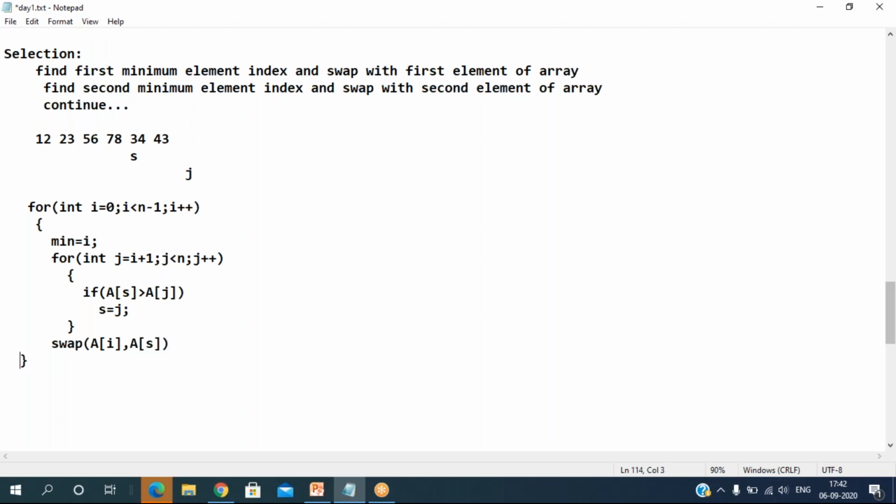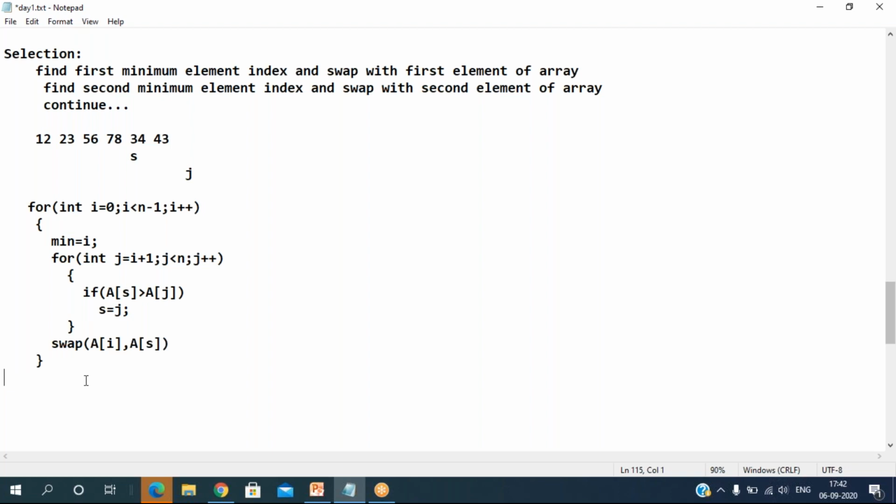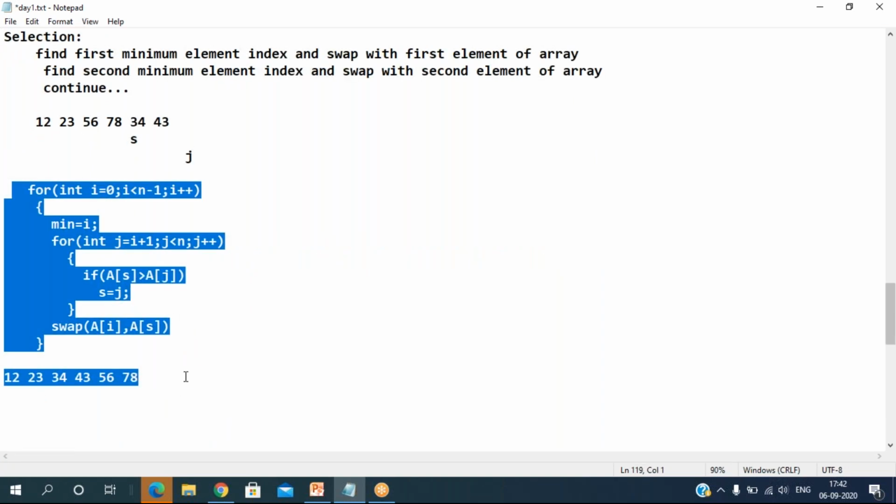End of this. This is actually your logic to arrange the elements in sorted order, but the elements will get sorted in ascending order. Whatever logic we have given here, if I give the input, this logic will produce the output 12, 23, 34, 43, 56, 78. But what is the question I gave? You need to arrange the elements in a descending order, not in ascending order. But this logic actually gives ascending order.